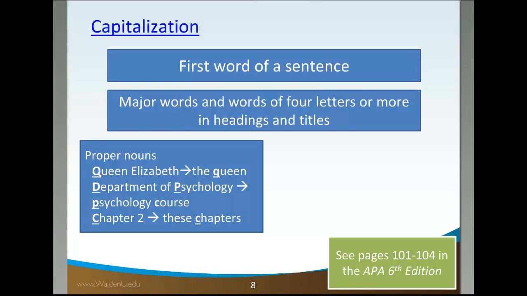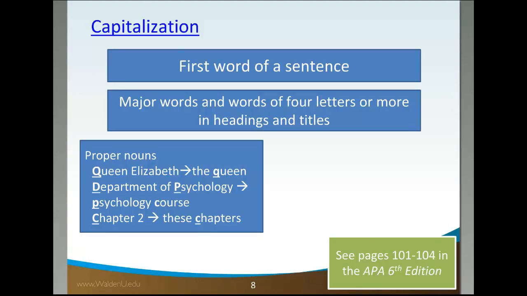So for example, proper nouns, the job title is capitalized if it precedes the person's name. So Queen Elizabeth, her title is Queen. So if you say Queen Elizabeth, Queen would be capitalized. But if you're just talking about the Queen, then it would be lowercase. The same for other sorts of job titles. So if I were just talking about the president of the company, it would be lowercase. But if I were talking about President Smith, president would be capitalized.